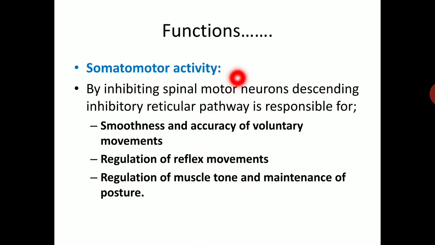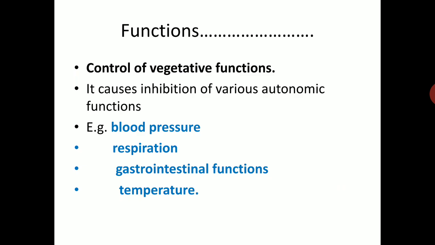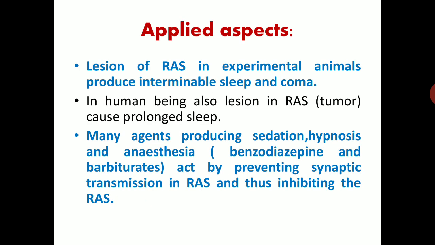Another function is somatomotor activity. By inhibiting spinal motor neurons, the descending inhibitory reticular pathway is responsible for smoothness and accuracy of voluntary movements, regulation of reflex movement, regulation of muscle tone and maintenance of posture. Another vegetative function: it causes inhibition of various autonomic functions like blood pressure, respiration, GI function and temperature.